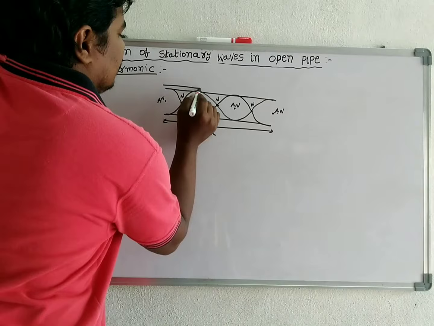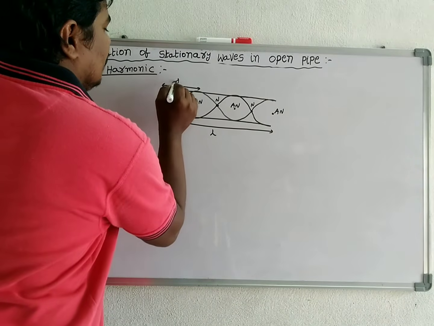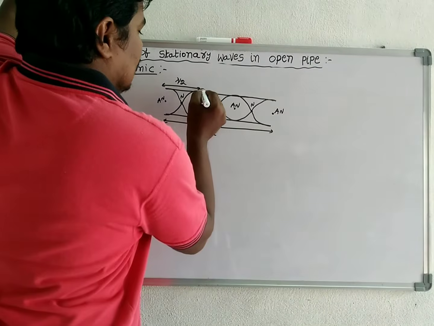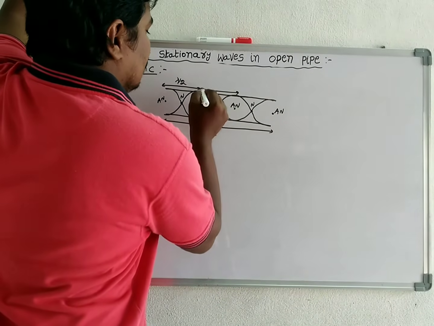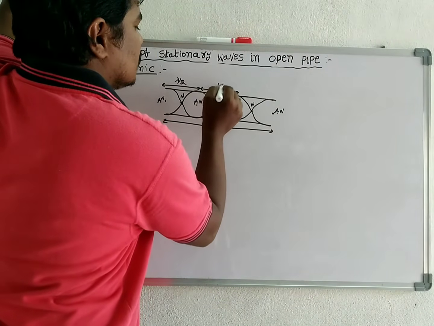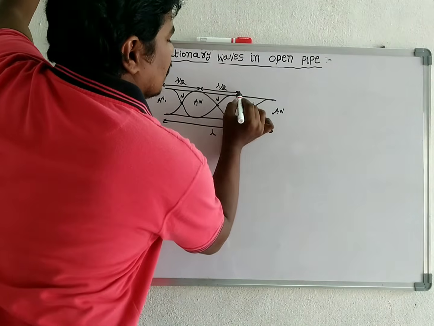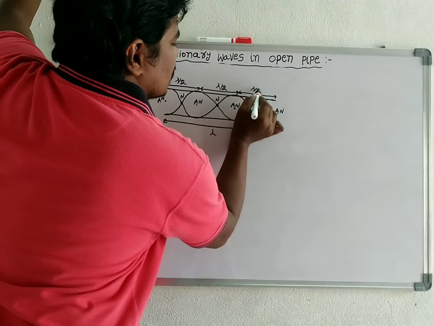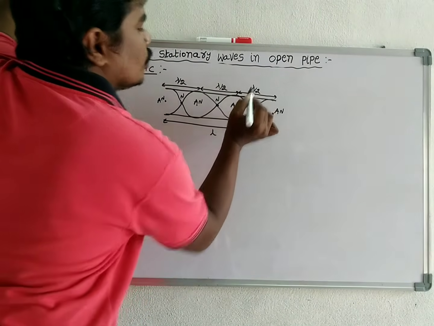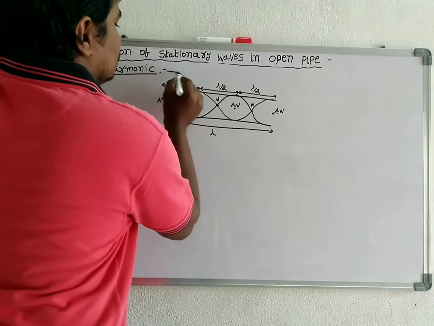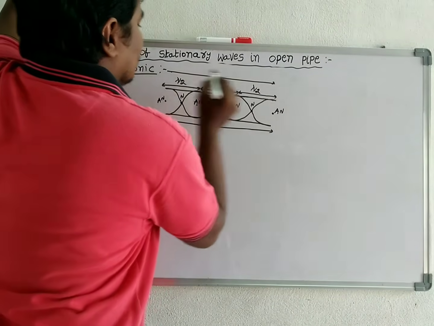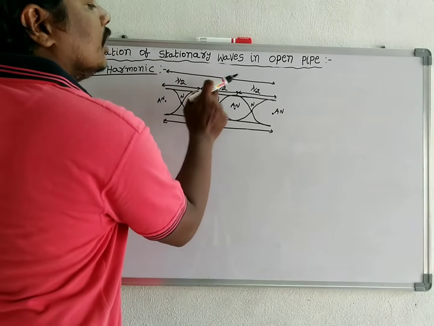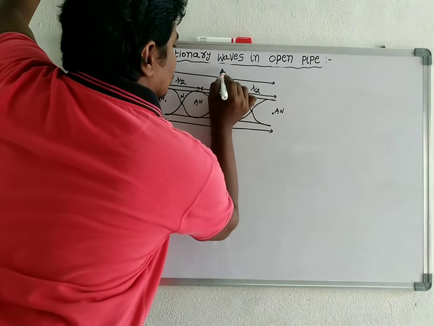The distance between two antinodes is lambda by 2, again lambda by 2, again lambda by 2. So the total distance is 1 lambda by 2, 2 lambda by 2, 3 lambda by 2.